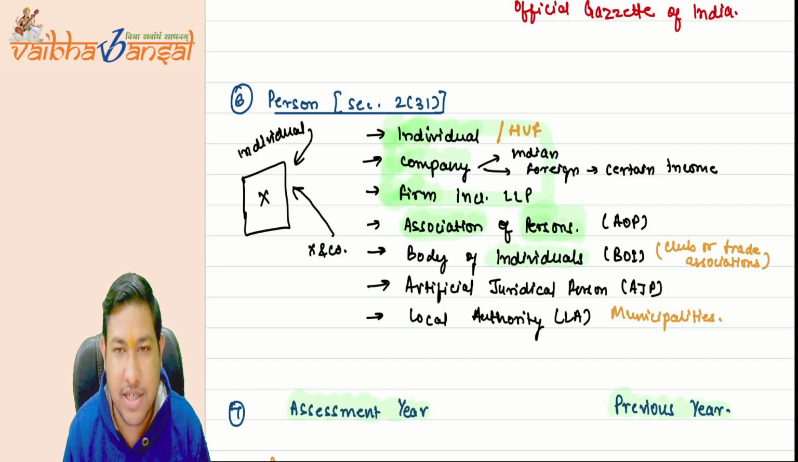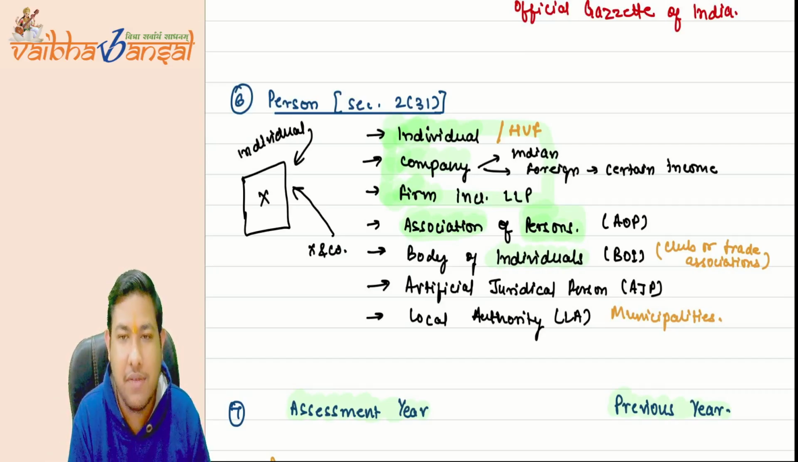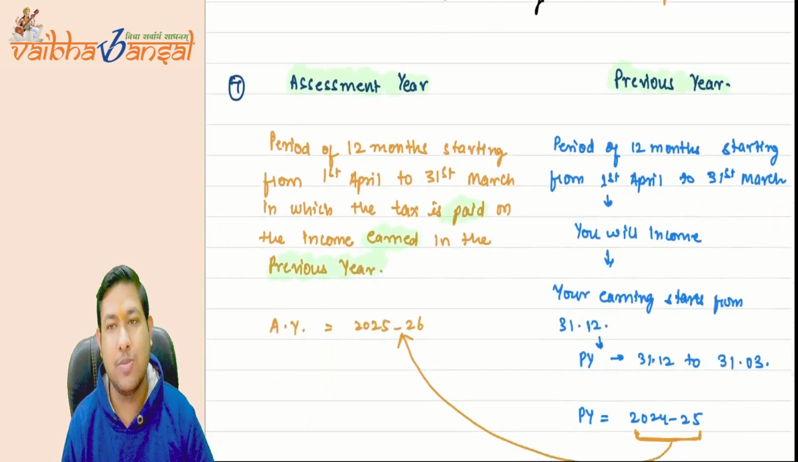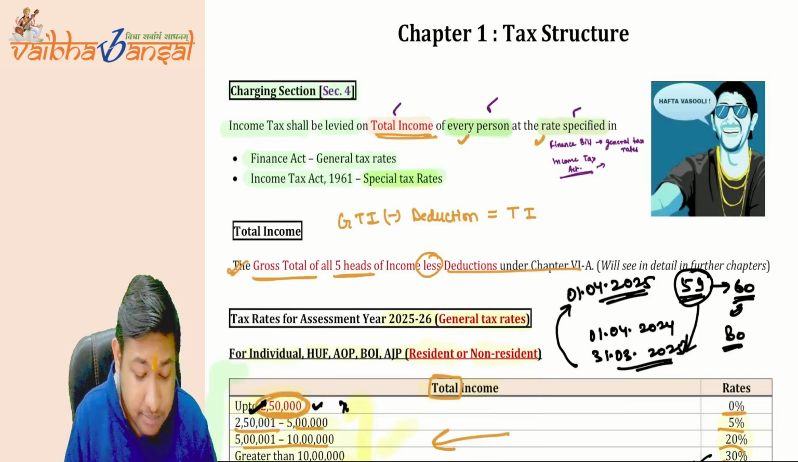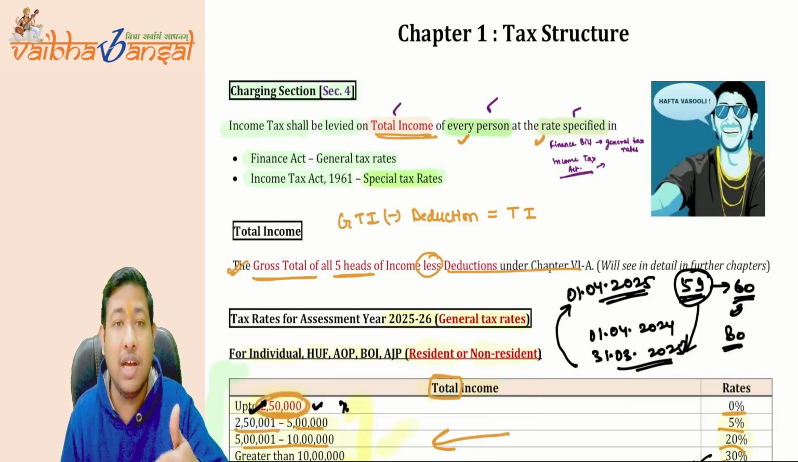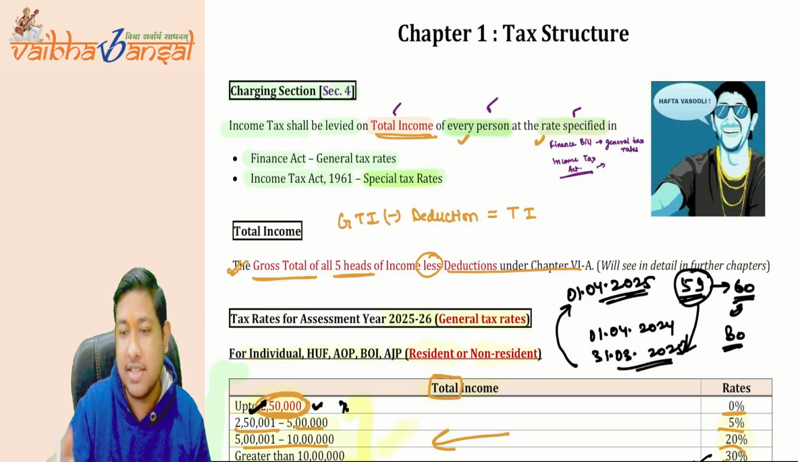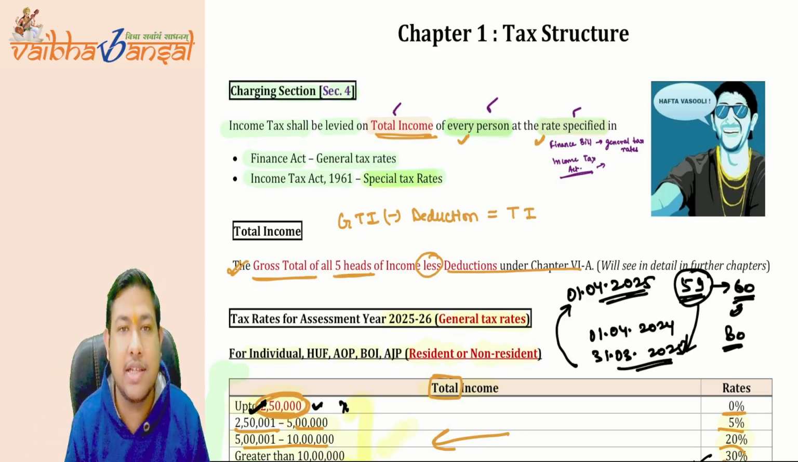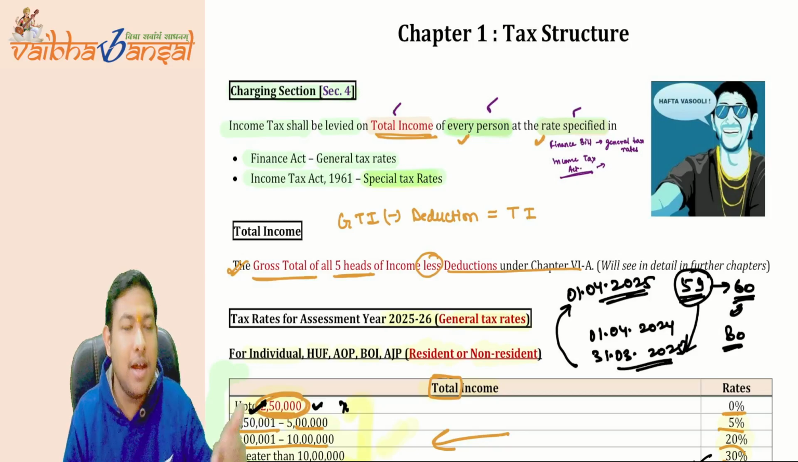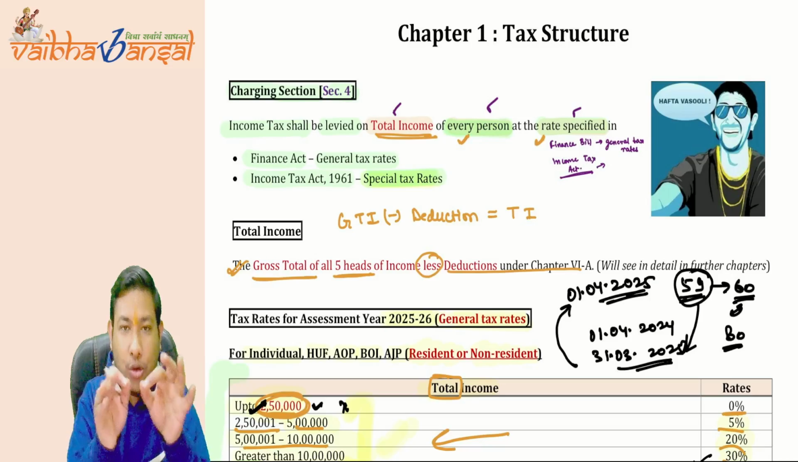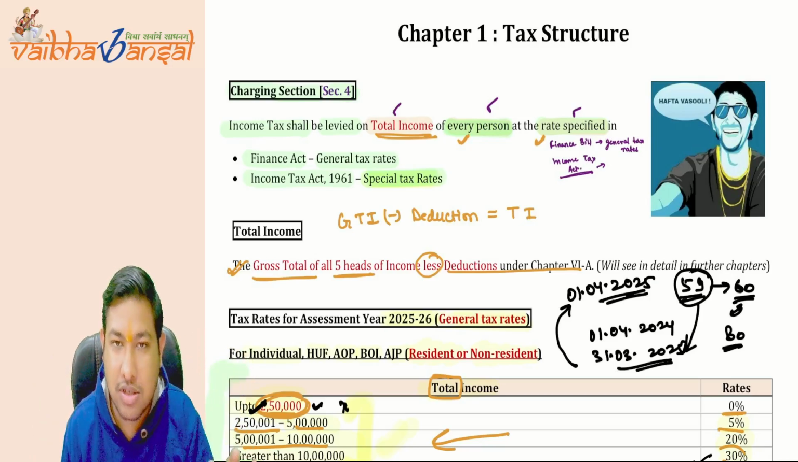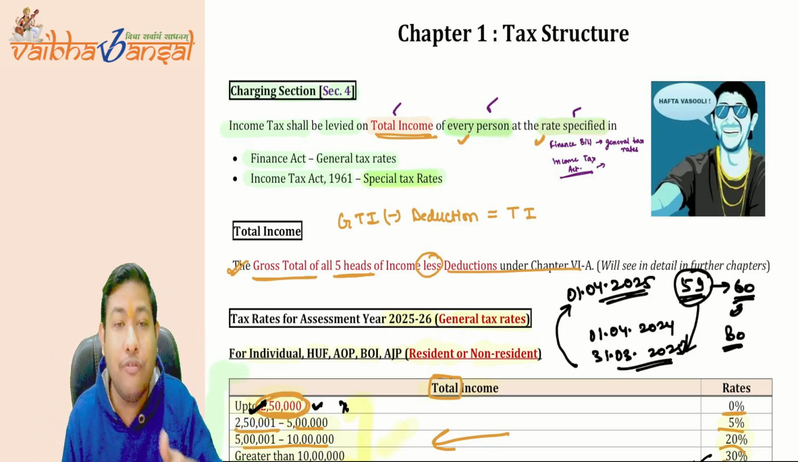I hope it is very much clear. Each and every point is very much clear. I have given examples of each and every point as well. Okay, then the assessment year and the previous year I have also completed. Then in the chapter I talked about the charging section of the Income Tax Act, which is given under Section 4. It says that income tax shall be levied on total income, not the gross total income, on the total income of every person.